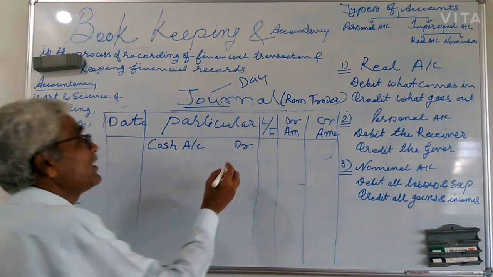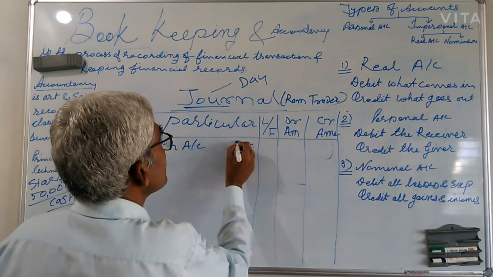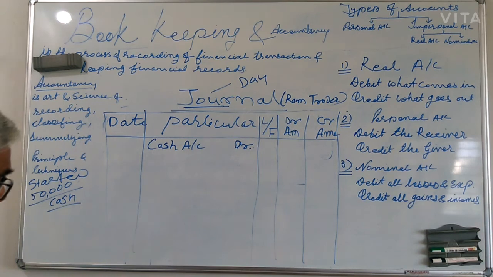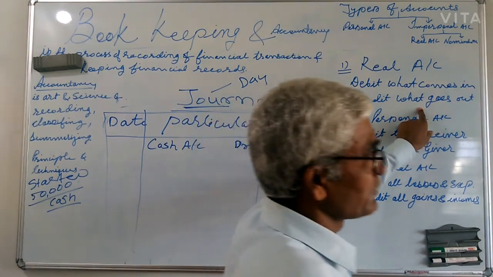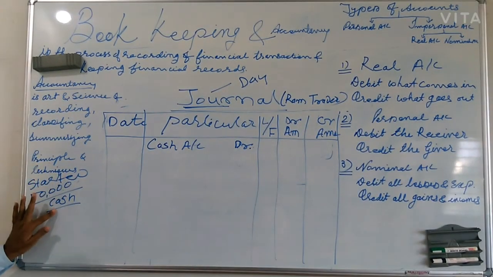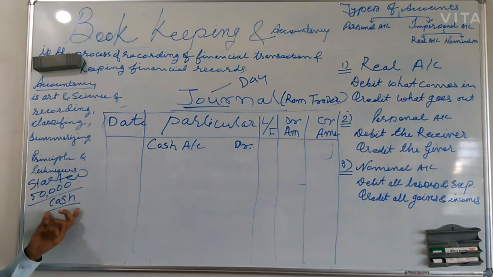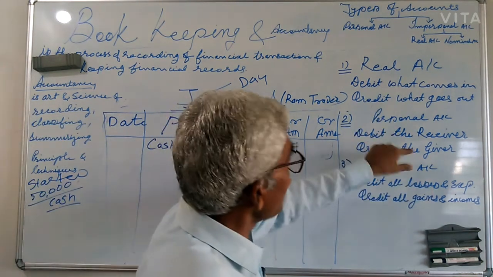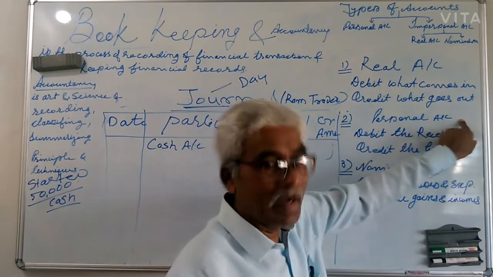I say debited, but we have to use the abbreviation, that is TR. And second is credit, what goes out. But what happened here? Ram started business. That is very important. Ram started business. So Ram is a person. So Ram comes under the personal account.